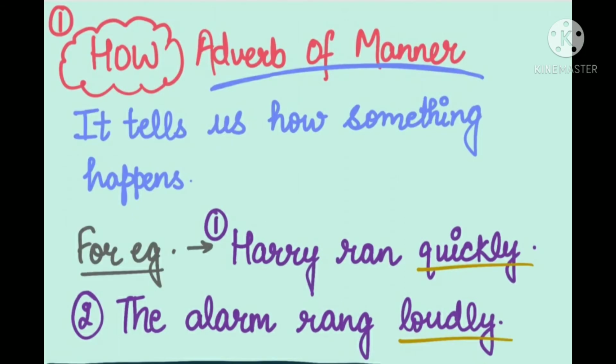The first is how. This comes under adverb of manner, it tells us how something happens. For example, Harry ran quickly. Second is the alarm rang loudly. Here the two words that are underlined tell us about how the actions are done, so they come under adverb of manner.